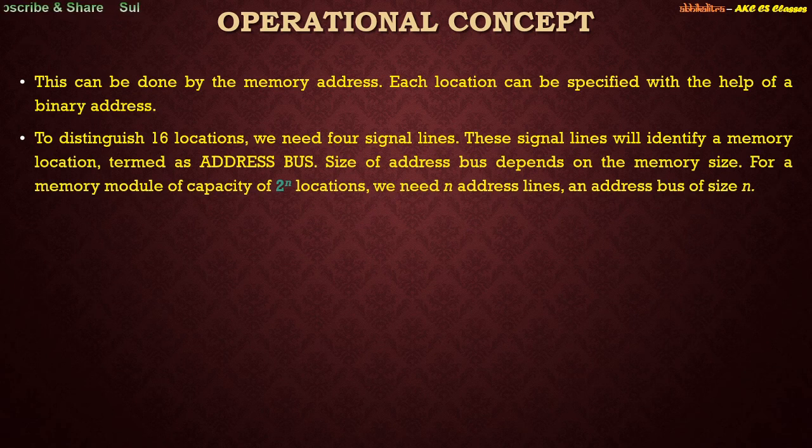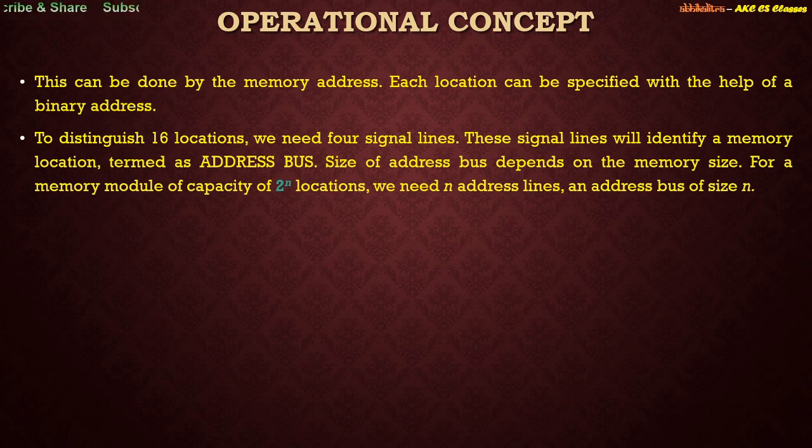Why 4 signal lines? Because 2 to the power 4 is equal to 16. So if I need to address 16 different locations, I need 4 lines. Whenever I'm trying to specify an address, I need a separate connection.